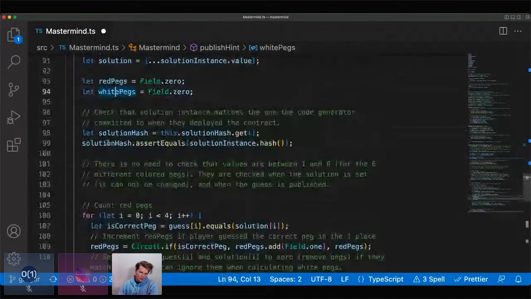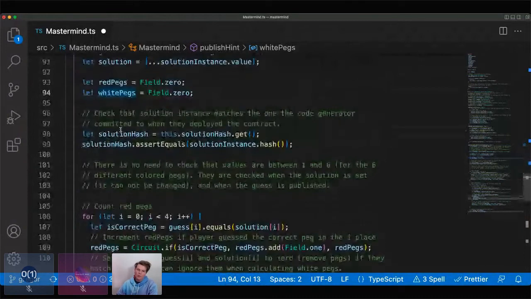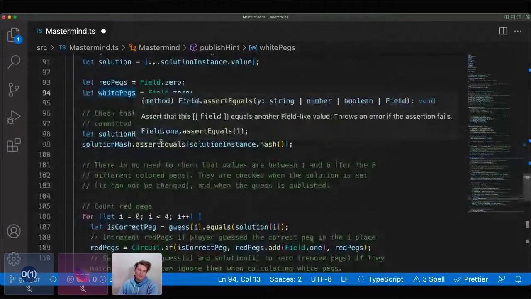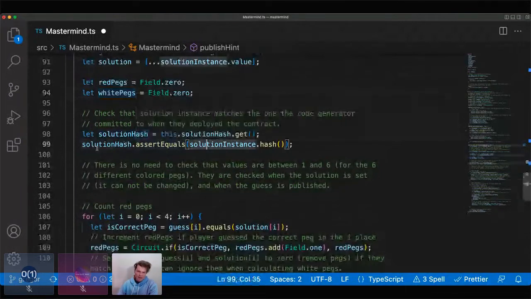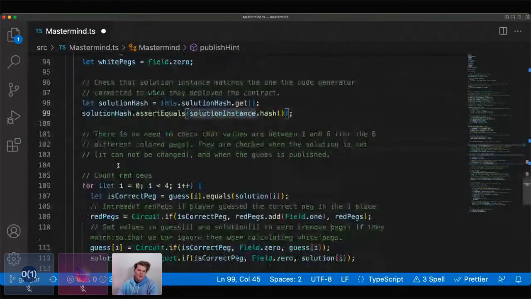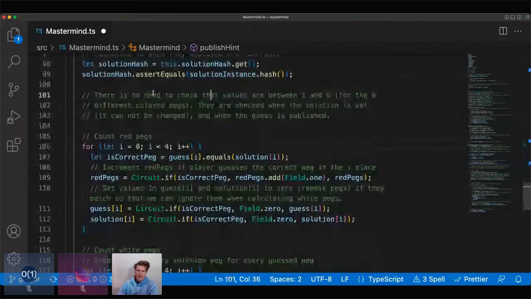And so this assert equals basically means the proof will fail. You won't be able to generate one if these things aren't the same. There's just no way to generate a valid proof unless solution hash and solution instance hash are exactly the same. And so there's actually no need to check that the values are between 1 and 6 here either, because they're checked when the solution is set. So you don't have to do all that work over again.